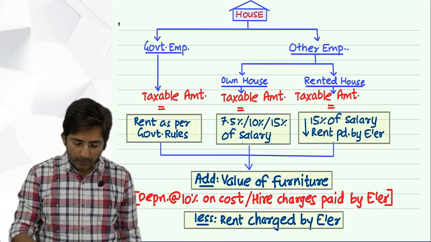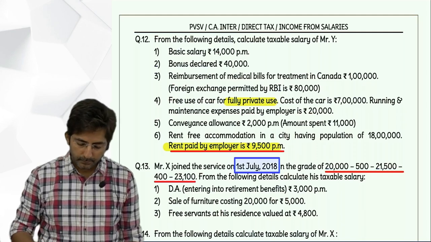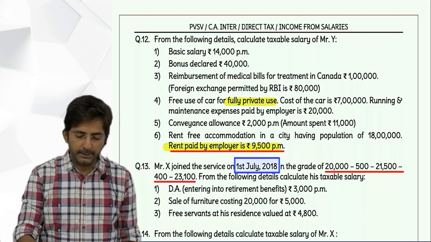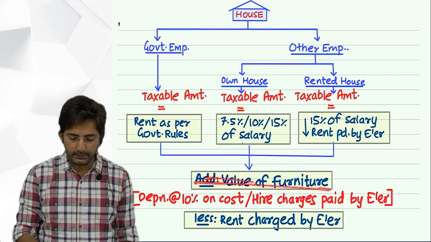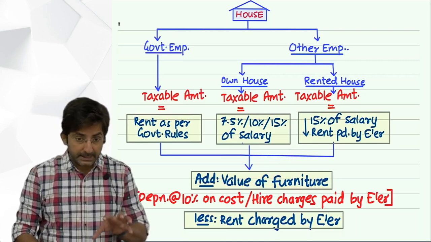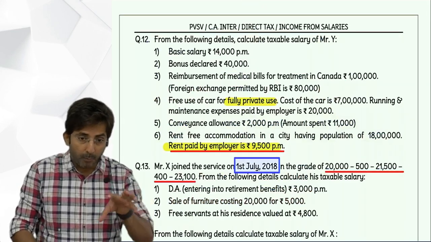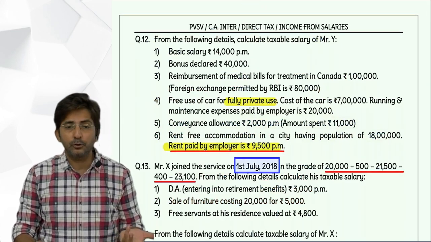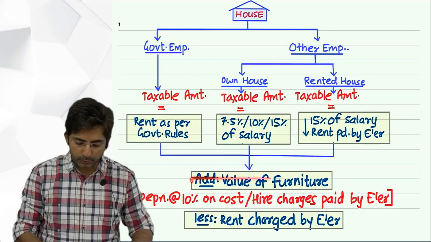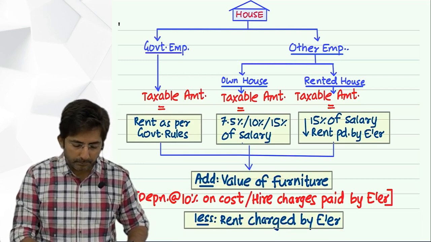Then, what about furniture? Is it given in the question? Furniture is not given. So that means it is unfurnished house. You will ignore this. Not given. Then what about boss charging to employee? That is also not mentioned. Have they written anywhere that boss is charging? No. That is also not given. So these things will not come. These last two things, okay? So now check the answer, how it will be.